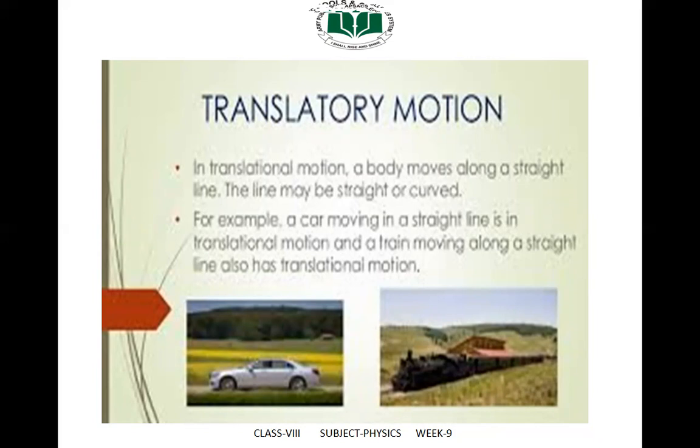The line may be straight or curved. You can see that in this slide. In translational motion, a body moves along a line. The line may be straight or curved. For example, a car moving in a straight line is in translational motion, and a train moving along a straight line also has a translational motion. Now I will share with you an animation about translational motion that is more helpful for learning.